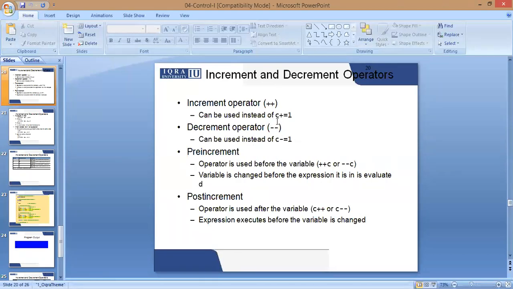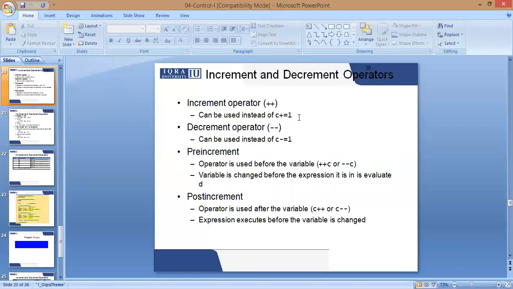It can be used instead of c plus is equals to 1. It will do the same thing, as the default value for an increment operator or a decrement operator is 1. The increment will always be made by 1 and the decrement will always be made by 1 by default if we do not mention the exact number we want.